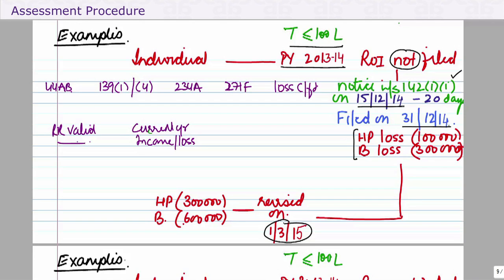Again, we are asking questions like, is he compulsorily required under 44AB? No. Is this return a valid return? Well, it's a return under 142(1).